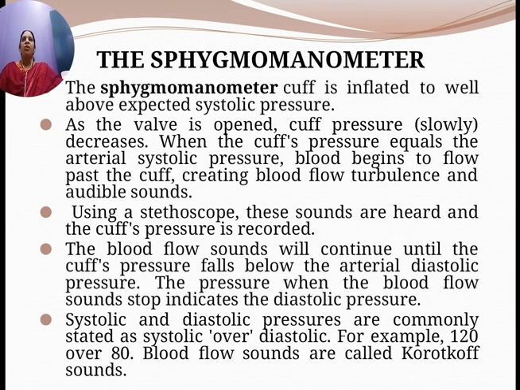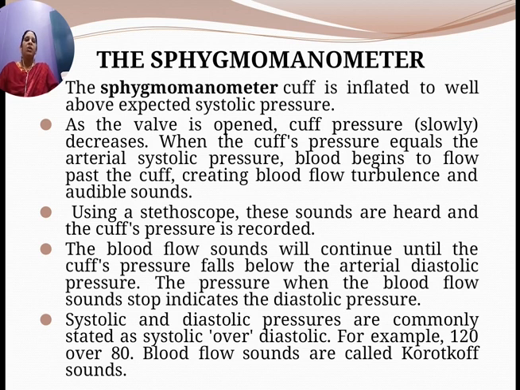So the sphygmomanometer is inflated to well above the expected systolic pressure. As I told you, the normal systolic pressure range is 120 mm, so you are going to inflate the cuff beyond that. As the valve is opened, cuff pressure slowly decreases. And when the cuff pressure equals the arterial systolic pressure, blood begins to flow past the cuff, creating blood flow turbulence and audible sounds. Okay, you are going to hear the sound.